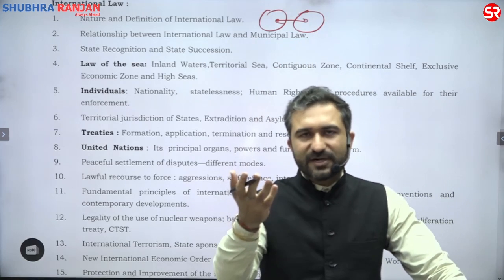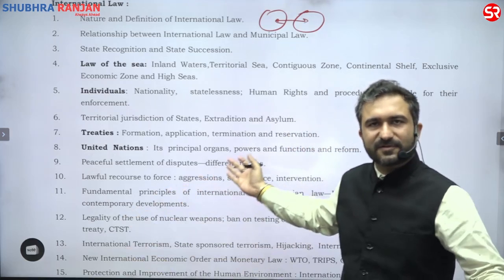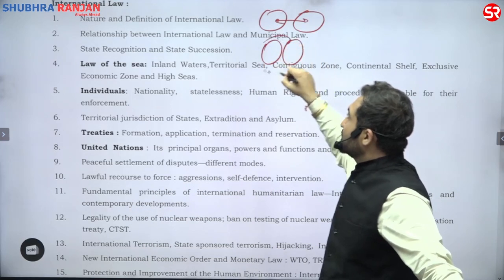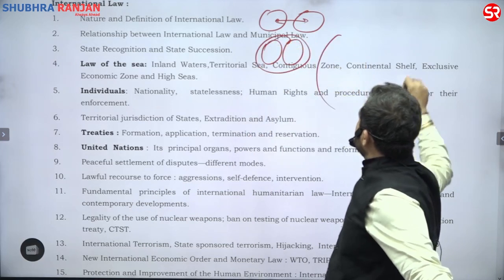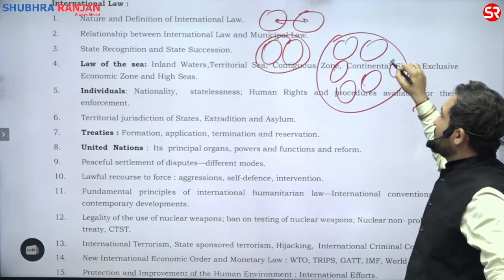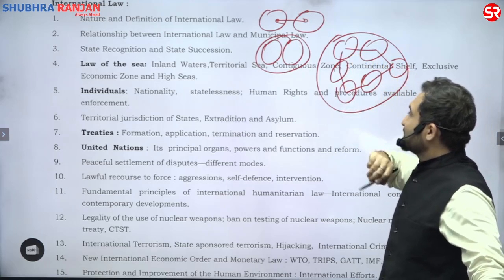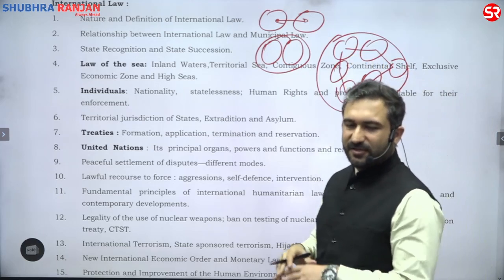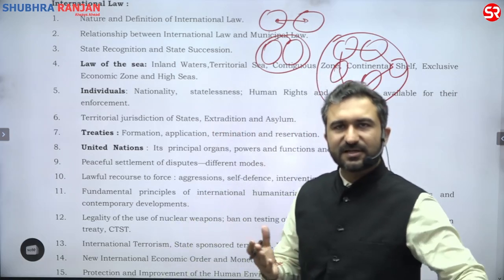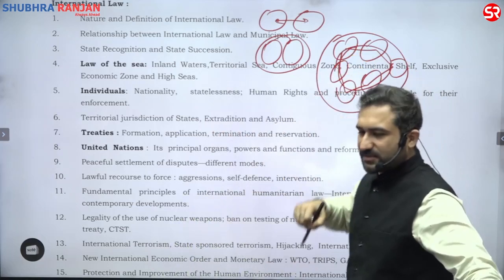Why do we need law? If I ask you, why do we need law? We need law to regulate behavior. This is the purpose of international law, that we are regulating the behavior between nations. The world is comprised of different nations. They have to coexist. And if they have to coexist, not demeaning, not suppressing, or not discarding the existence of the other, we need to have some comity between us,